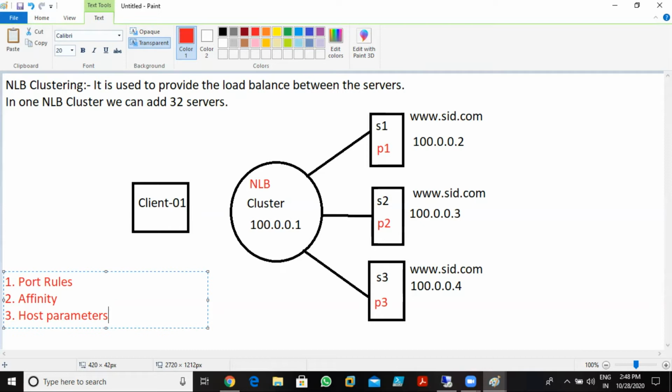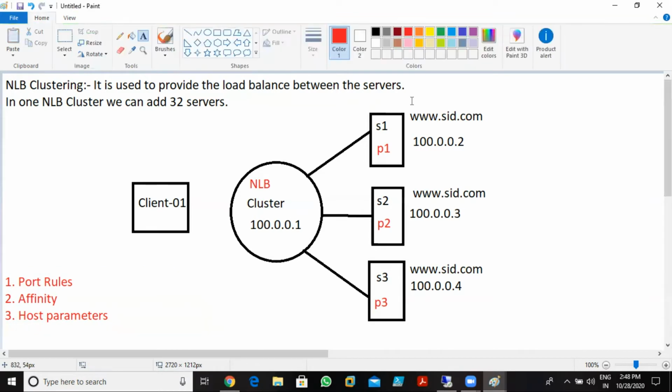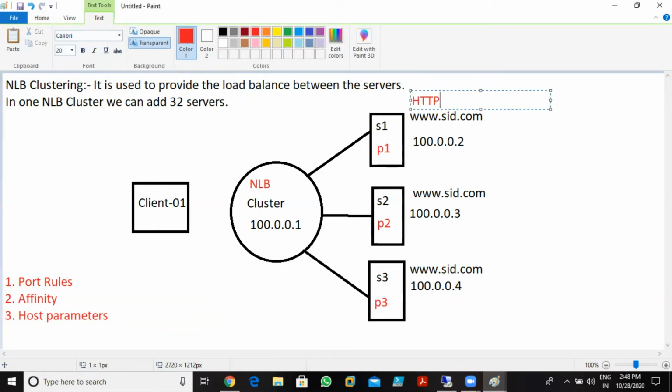So if we talk about the port rules, in port rules we need to define which port we are using in the web servers. Web pages by default work on port 80. If your web page is secure, it works on port 443. By default web pages work on port number 80 because they use the HTTP protocol. So when I configure NLB clustering on port number 80, in port rules we need to define port number 80.